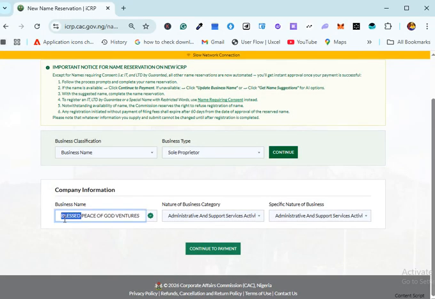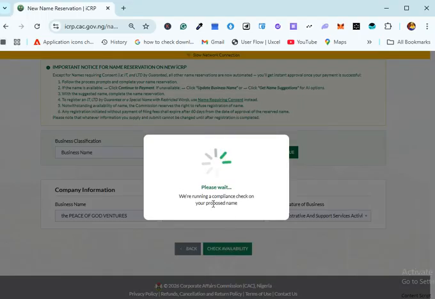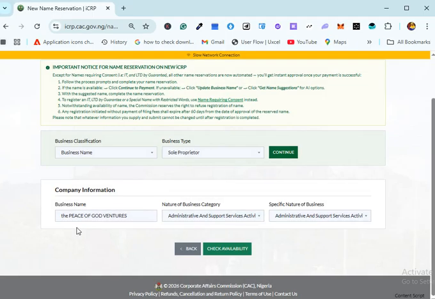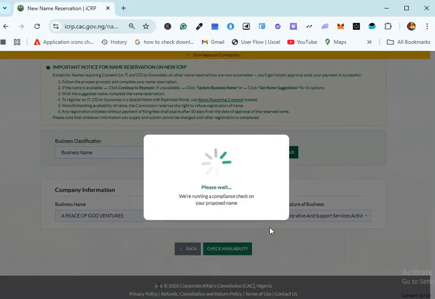You can also add THE. In fact, this THE is surprising because a lot of people don't know about it, and it always makes a difference. There was a particular reservation I wanted to do because the name was not approved. Someone was already using the name, so the person thought it could not be used. So I added THE at the front of it, and it was approved, right? In fact, I've even done one with brackets. I added brackets in front, and I included the abbreviation that the person wanted. And it was approved, it was available, right?